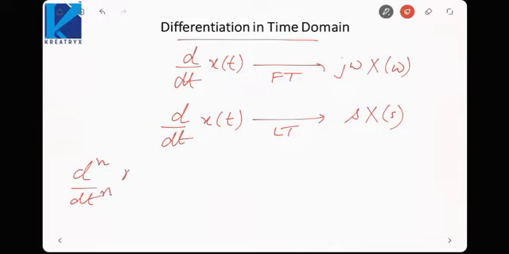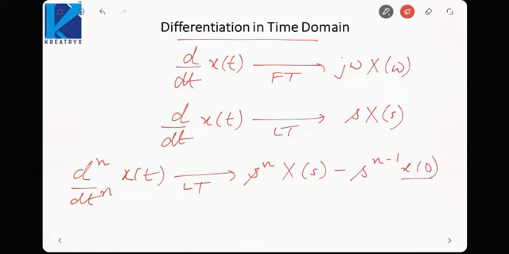This is important. In case of the nth derivative, the Laplace transform would be s raised to the power n X(s) minus s raised to the power n minus 1 x(0), which is the initial condition of x(t), minus s raised to the power n minus 2 x dash (0), minus s raised to the power n minus 3 x double dash (0). This will go on till we arrive at a constant term.